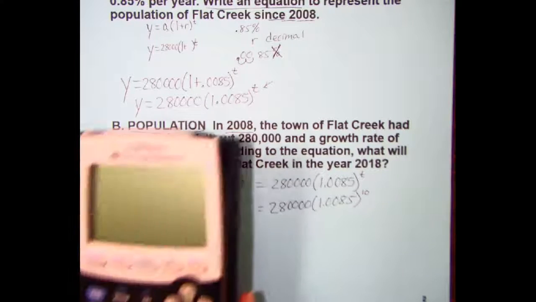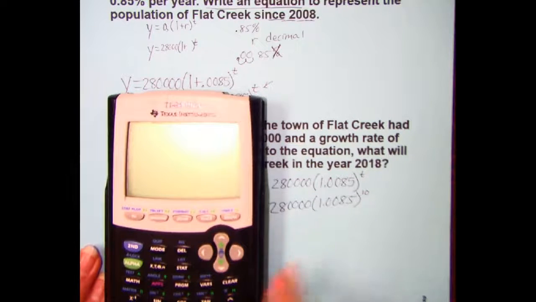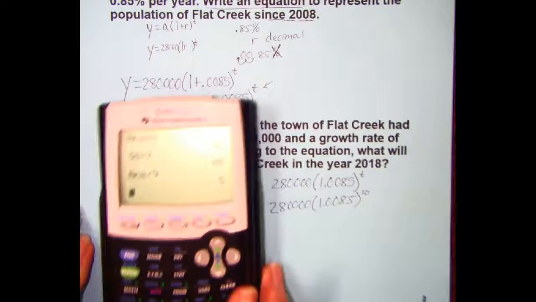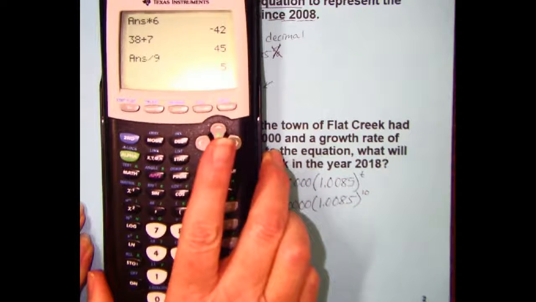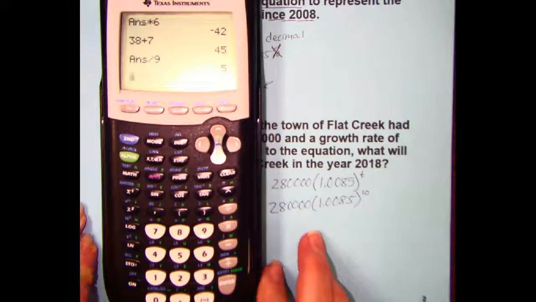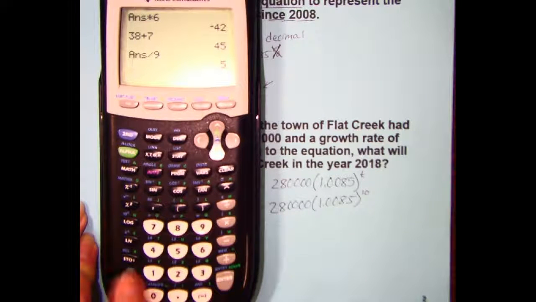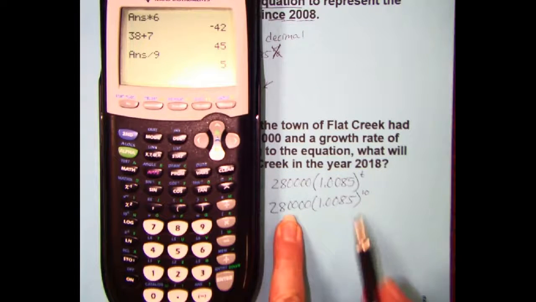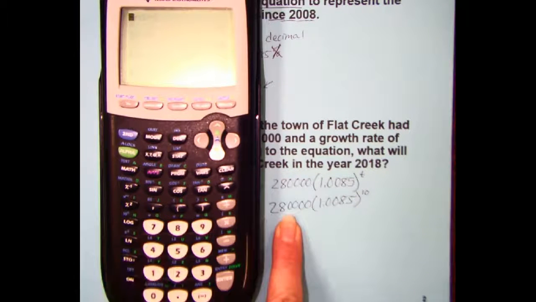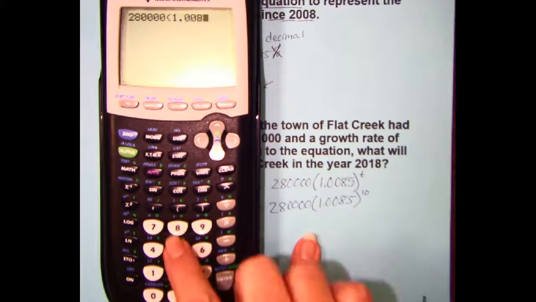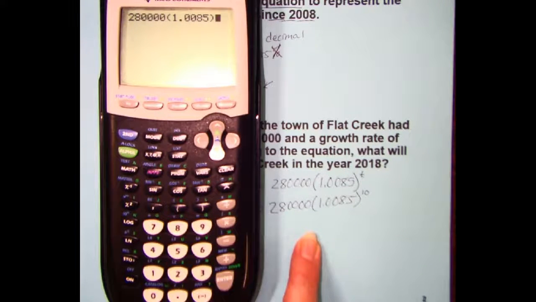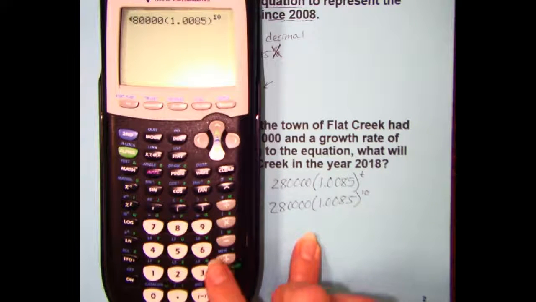And this is when I get to use my calculator, because believe it or not, they don't expect you to do this by hand. So take my calculator and move it out of glare. Actually, I'd like for you to see the buttons that I'm pushing too, in case you need to rewind and see what I'm looking at here. So to do this, I'm just going to put this in the calculator to calculate 280,000, making sure that I have exactly the right amount of zeros, times 1.0085 in parentheses raised to the 10th power.